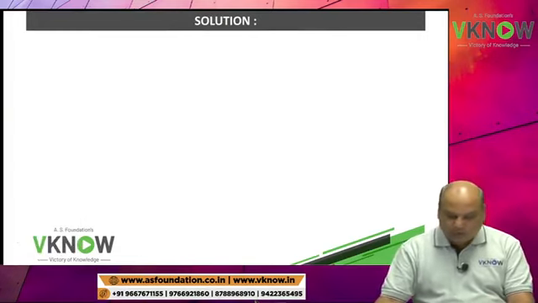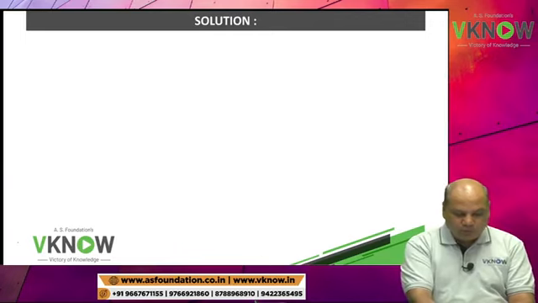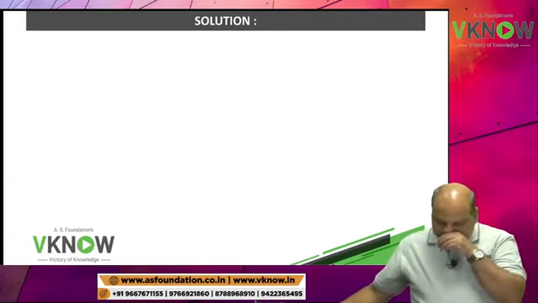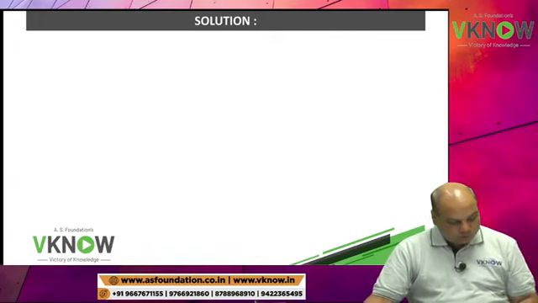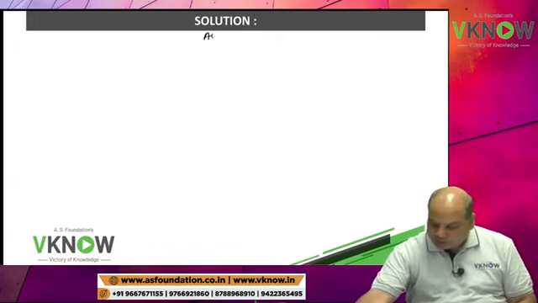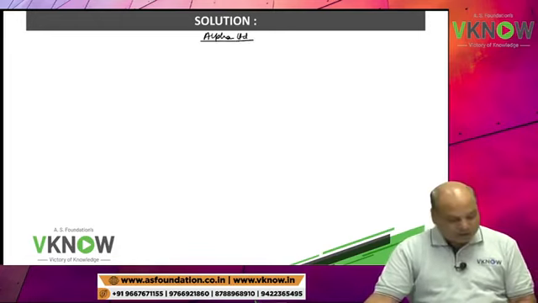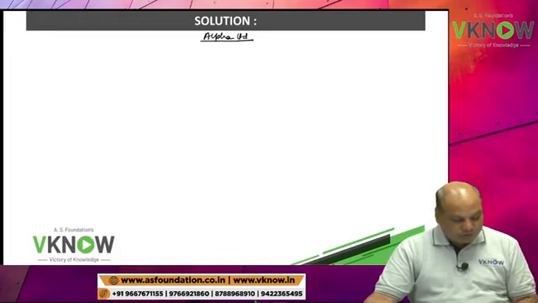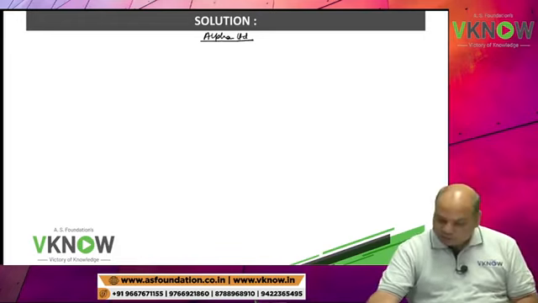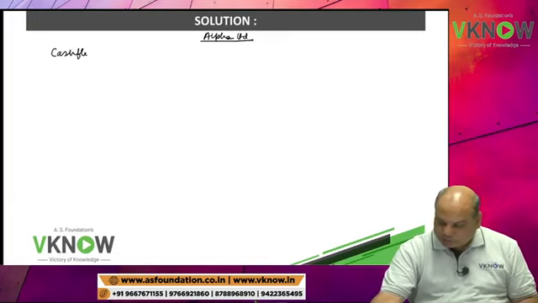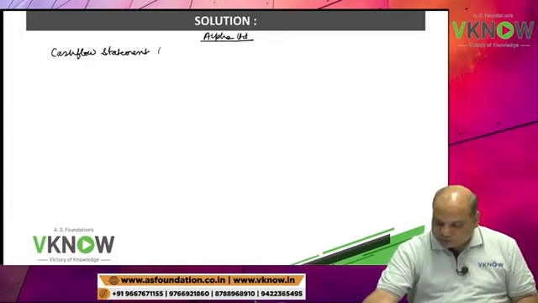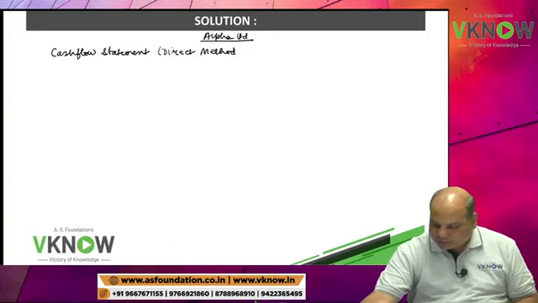So you will write the format. Alpha Limited, name of the company at the top. In all the chapters, company final account or investment accounting or cash flow statement, name of the company at the top. In cash flow statement chapter, you will write cash flow statement. And this question can be solved only under direct method.